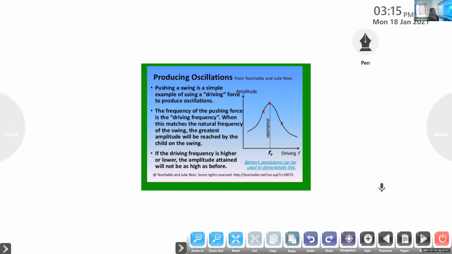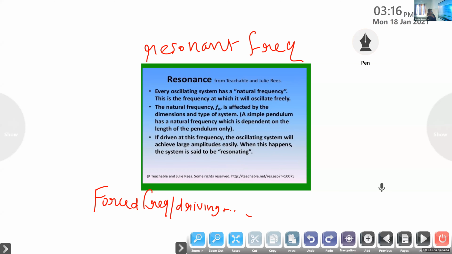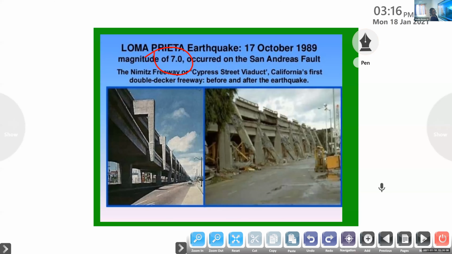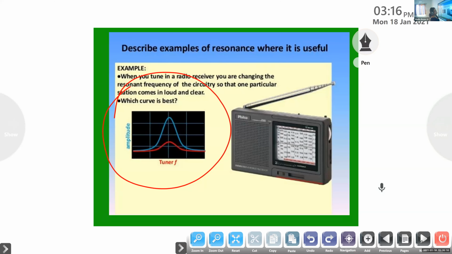So this is the graph of resonant frequency. You can see the maximum sharpness. This is the graph of a signal. At resonance, the amplitude will be maximum at the peak. That is why the graph is given a sharp peak.